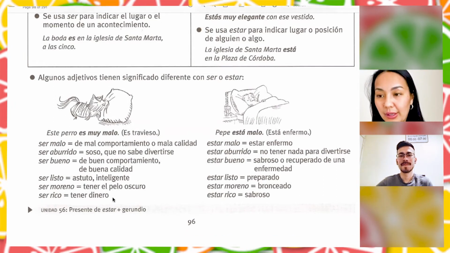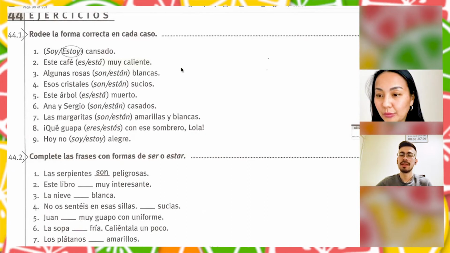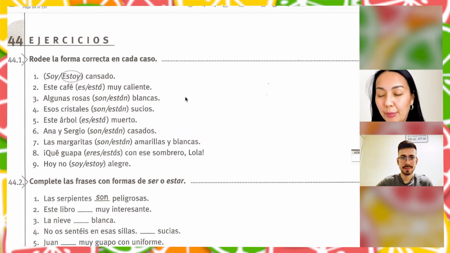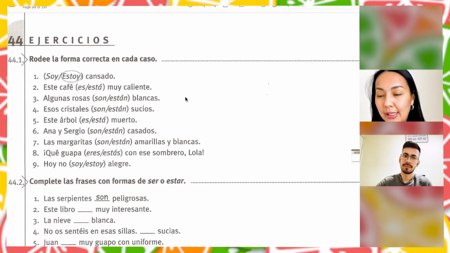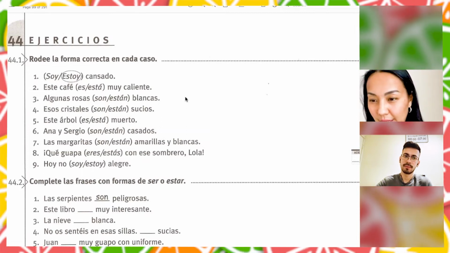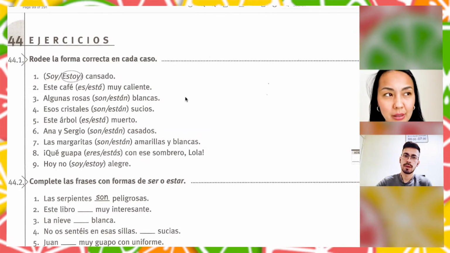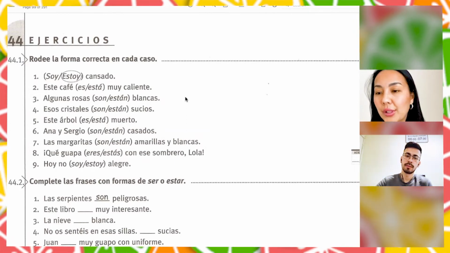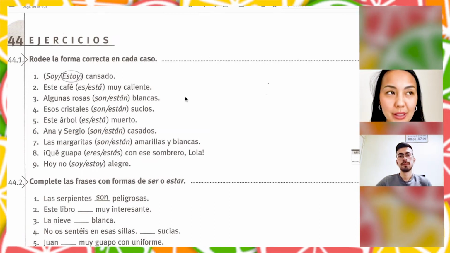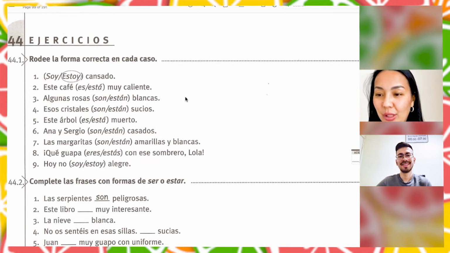Very clear. Very interesting. Let's do the first one. Let's choose between ser and estar. So estoy cansado. I am tired. Este café está muy caliente. This coffee is hot. Algunas rosas son blancas. Some roses are white. So obviously they are always white. They supposedly do not change their color. That's why we say son.